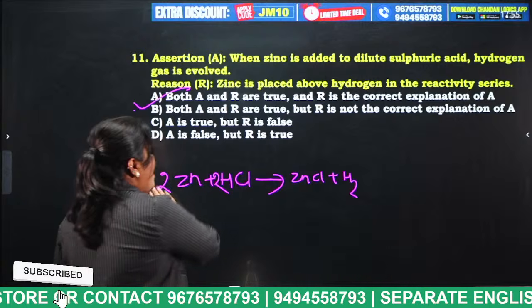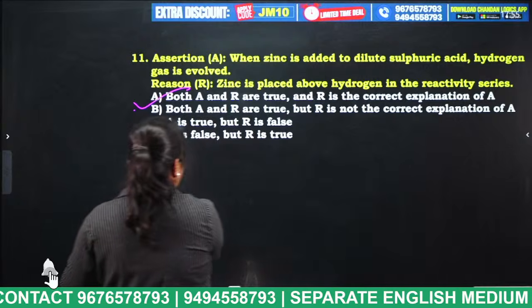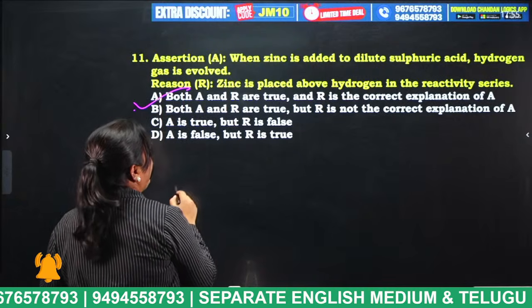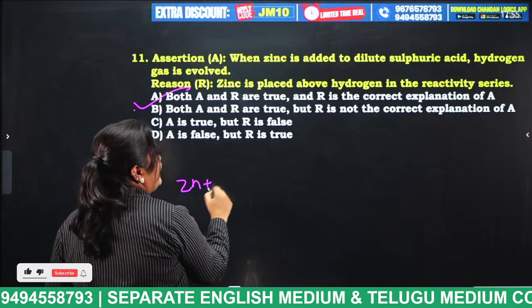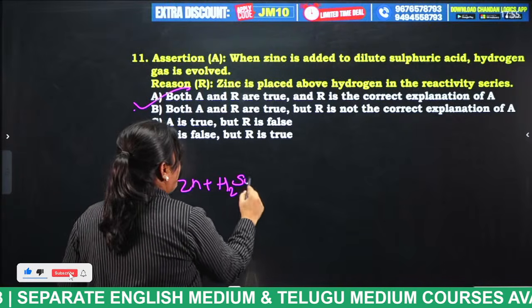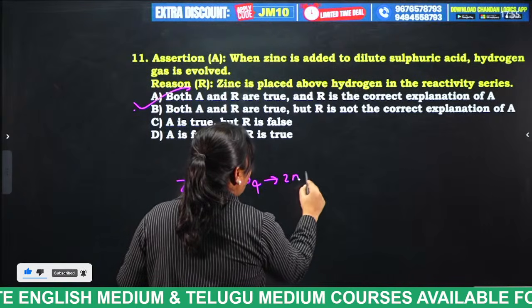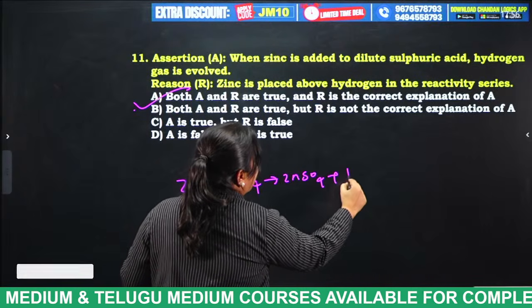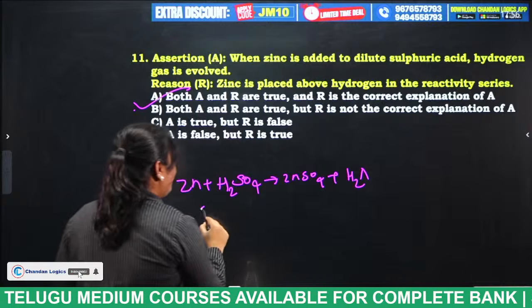Sorry, it is not hydrochloric acid, it is sulfuric acid. Zinc is reacting with dilute sulfuric acid. So what will we get? Zinc sulfate plus hydrogen gas. Okay. So what is this sulfuric acid, students?